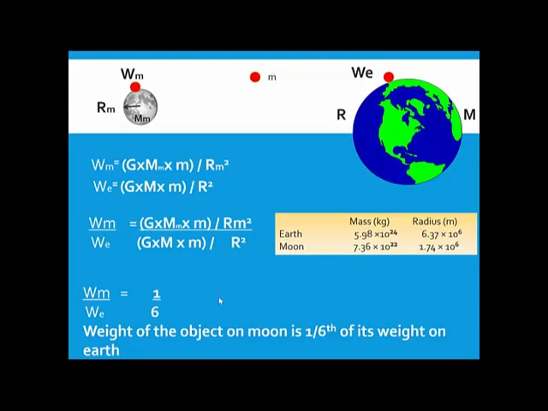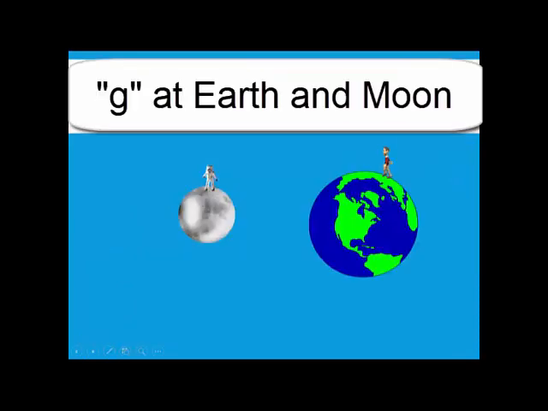Suppose an object is 90 newtons on earth, then when it goes on the moon, it will be 90 divided by 6. So its weight on the moon will be much lesser. This derivation proves that the weight of every object is different when it is taken on different planets. And between earth and moon, how much is the difference? 1/6.